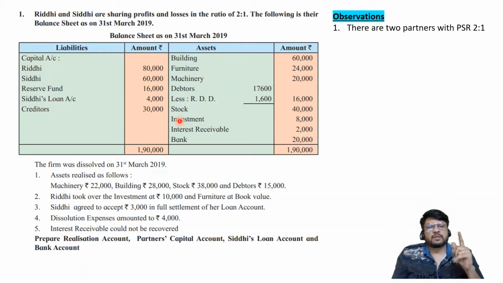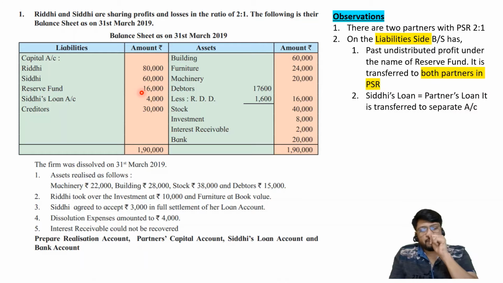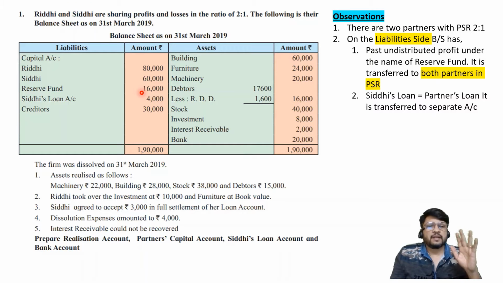Okay, so what are the observations? There are two partners, their profit sharing ratio is 2:1. Next, on the liability side of the balance sheet, it has past undistributed profit under the name of reserve fund. Our rule says that past undistributed profits should be transferred to all partners in their PSR.